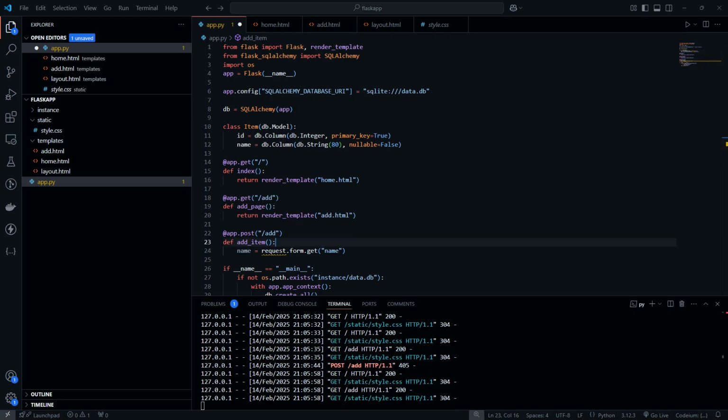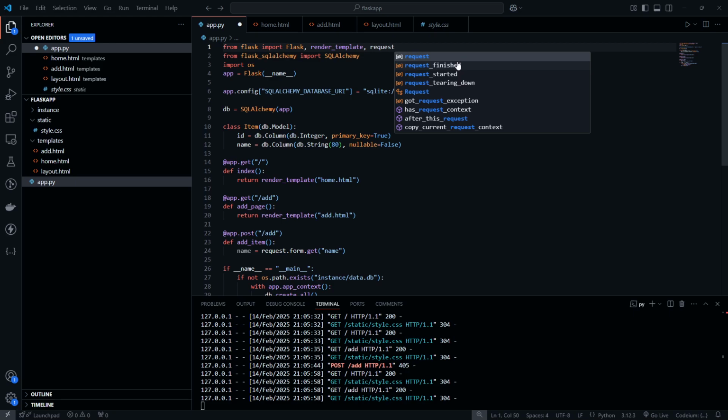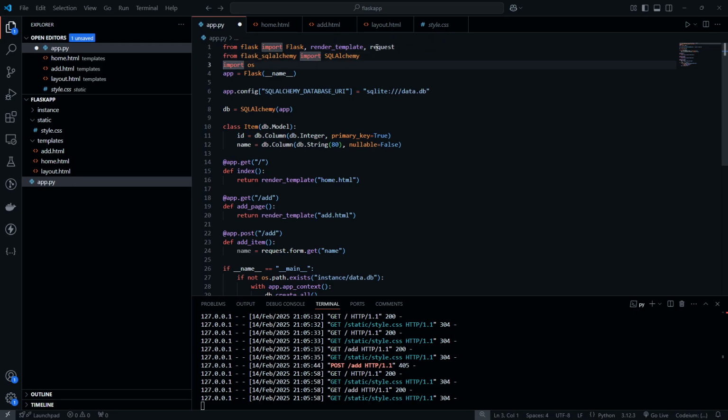Now we need to get the actual content of the form. So first thing we're going to do is fix our import here so we get this request object.